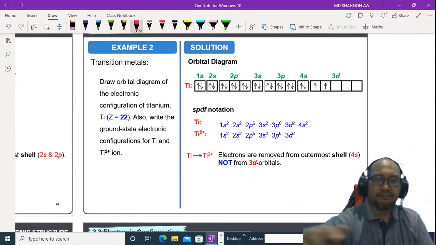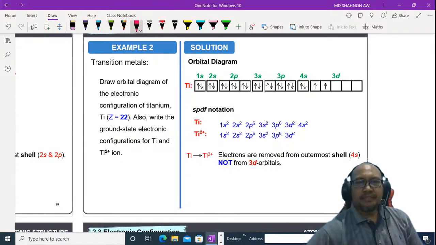Okay, for transition metal, titanium 22. This one, first we have to follow the Aufbau principle.